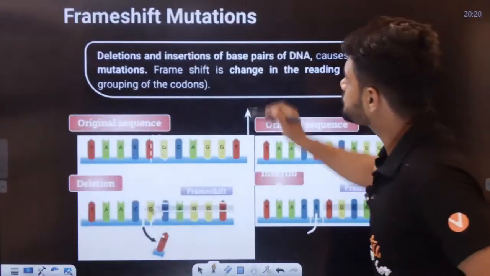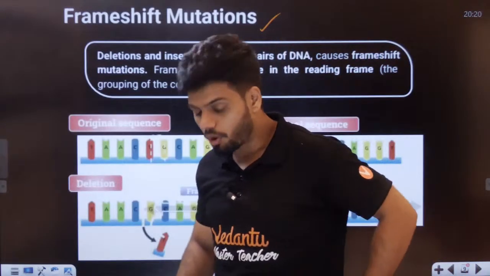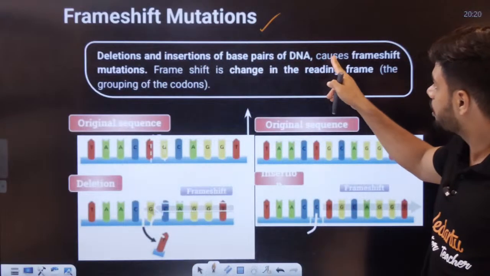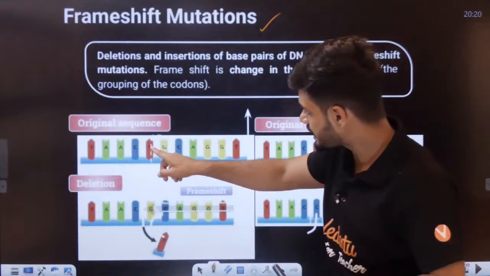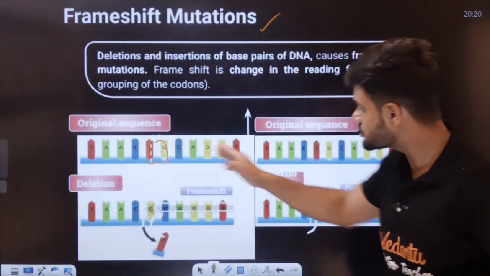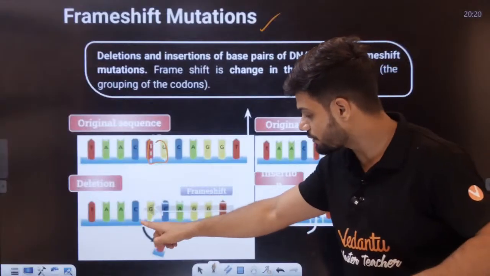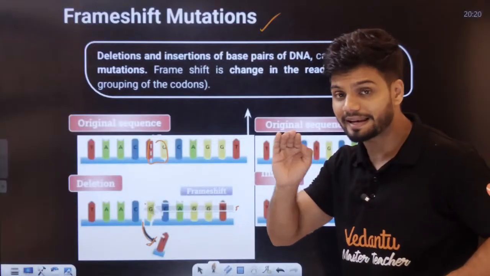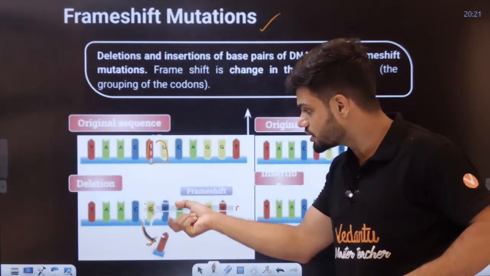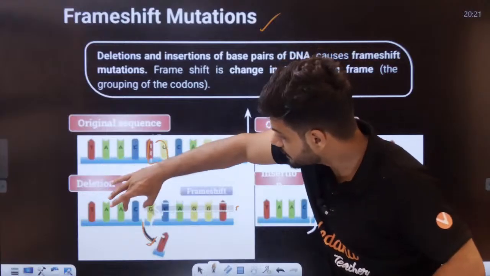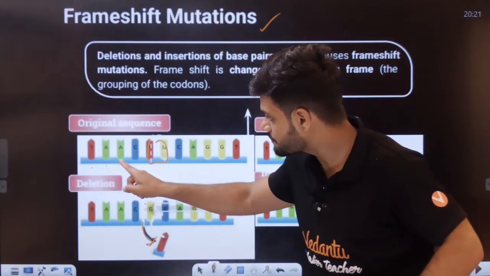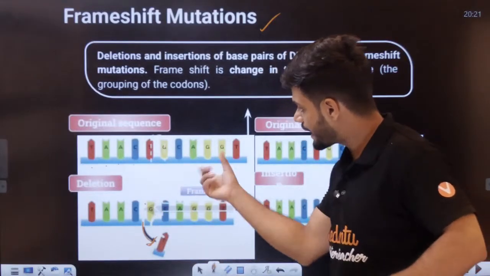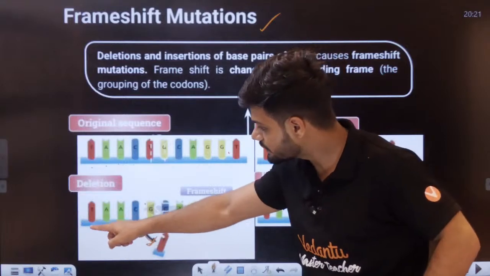Okay, students. Now, what is frame shift mutation? Understand, students. Deletion or insertion of base pairs of DNA causes frame shift mutation. So, if I remove this part here, the entire frame will be changed, yes or no? If one is removed, we are not replacing anything, we are removing something. So if there is a deletion here, the entire frame is going to move forward. Then the reading will change. Here we had TAACTG. We had CTG. Now, if this T is removed, the entire frame moves forward. So in that case, we have TAA, it is the same.